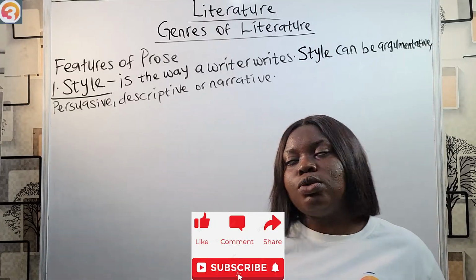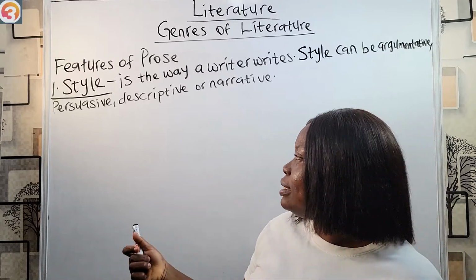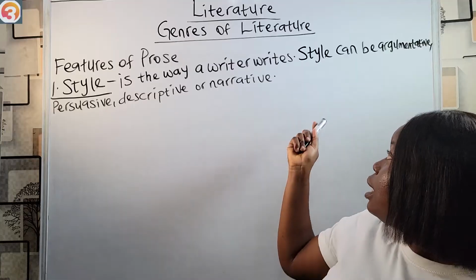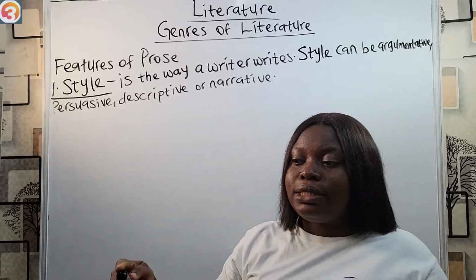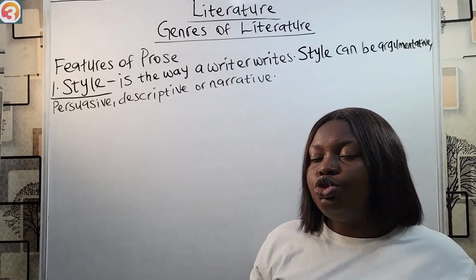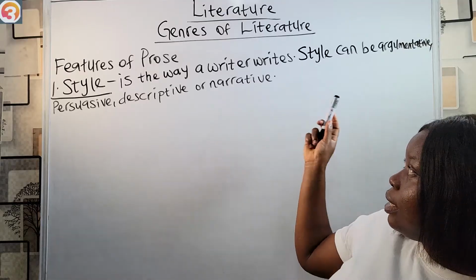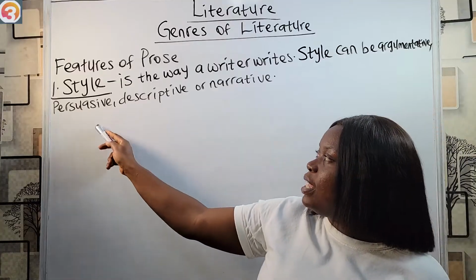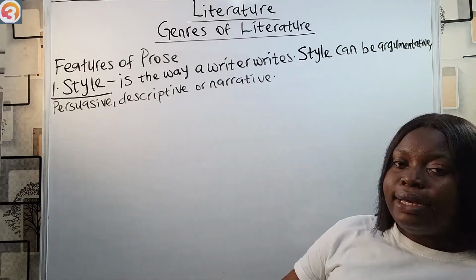So, style as a feature of prose is simply the way a writer writes, the technique an individual uses in passing their messages across or telling their stories. It depends on the writer's diction and tone. You check out for those to determine the writer's style, and these are the types of styles that you can have: argumentative, persuasive, descriptive, or narrative.